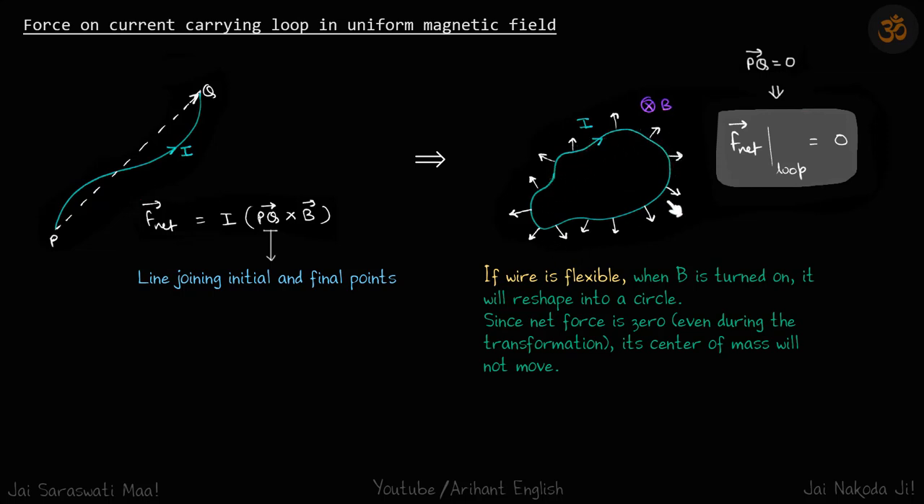it doesn't matter during transformation what shape it is in. So even during the transformation, net force is 0. Therefore, its center of mass will not move. So its shape will change, but its center of mass will remain wherever it is.